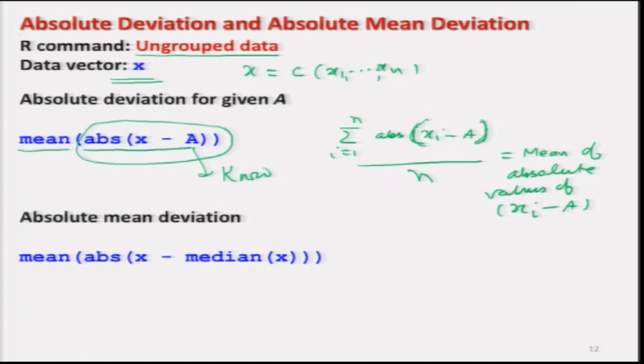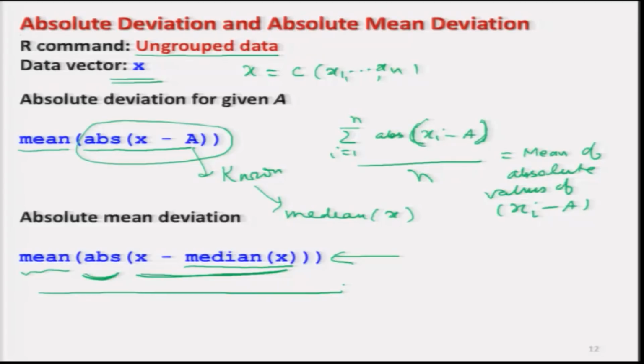So, a is assumed to be known, and if I try to replace a by the median of x, then I know how to compute the median. The command here is median of the data vector x. So, I find the absolute value of the deviations between x and median of x by using the command abs, and then I find their arithmetic mean. So, this command will give me the value of the absolute mean deviation.